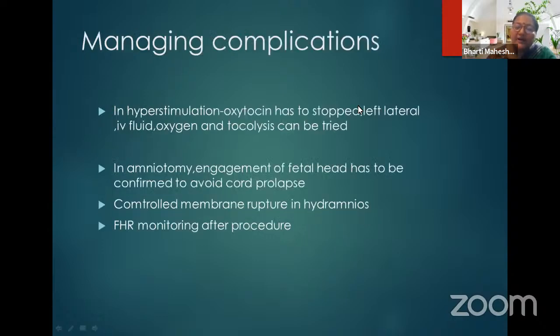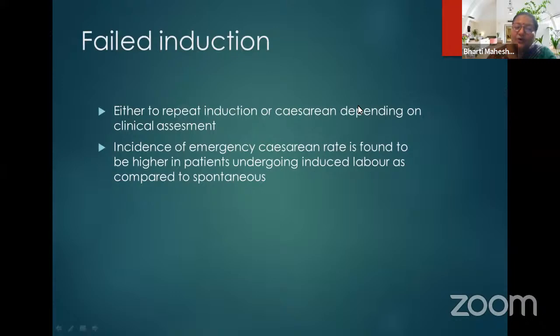So how to manage the complications of inducing agents? In hyperstimulation, oxytocin has to be stopped immediately, the patient given left lateral position and oxygen, and tocolysis can be tried. In amniotomy, engagement of the fetal head has to be confirmed to avoid cord prolapse. Controlled membrane rupture should be done in hydramnios cases, and fetal heart rate monitoring is required just after the procedure if the baby is live. Now, if failed induction happens, what to do? Either repeat induction or cesarean, depending on clinical assessment. The emergency cesarean section rate is found to be higher in patients undergoing induced labor as compared to spontaneous.